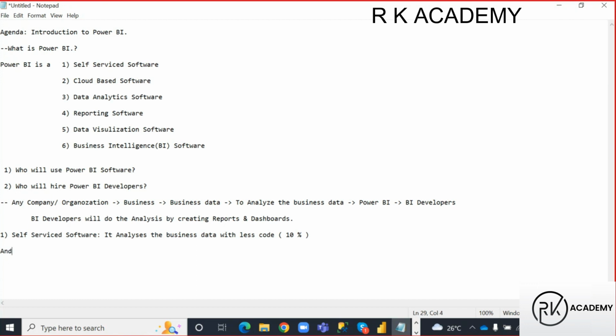The remaining 90% of the work will be done through the mouse, guys, by drag and drop, and point and click.